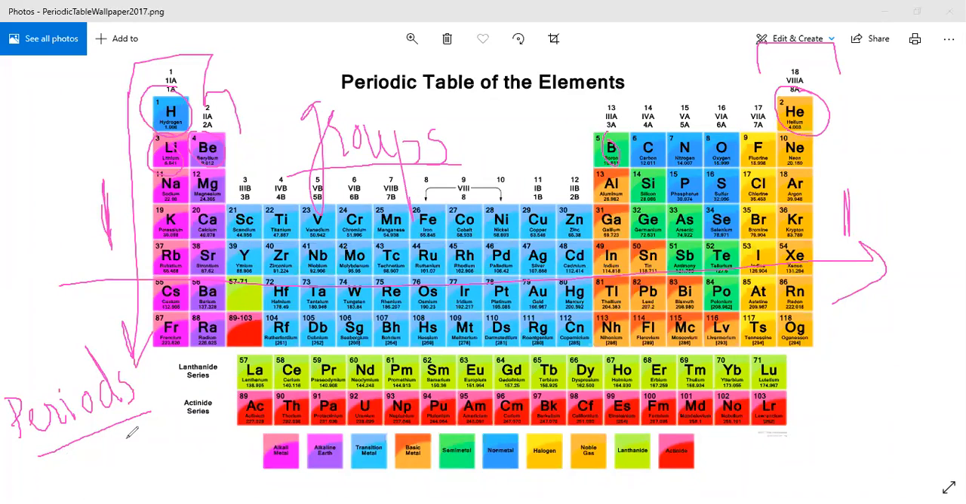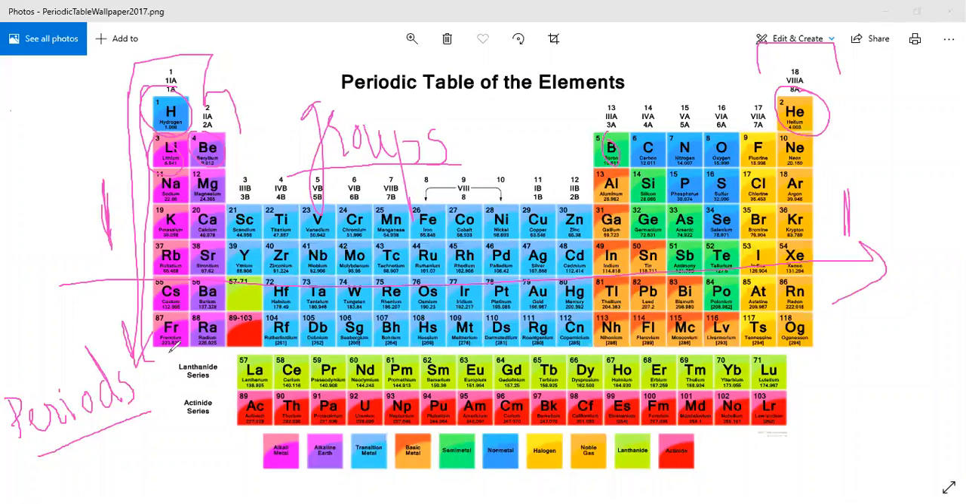Horizontal rows are periods, vertical columns are groups. Properties of elements were found repeating after regular intervals, such that elements of similar properties and similar configuration are placed in the same group. Elements in the same group have similar properties because their electronic configuration is similar.